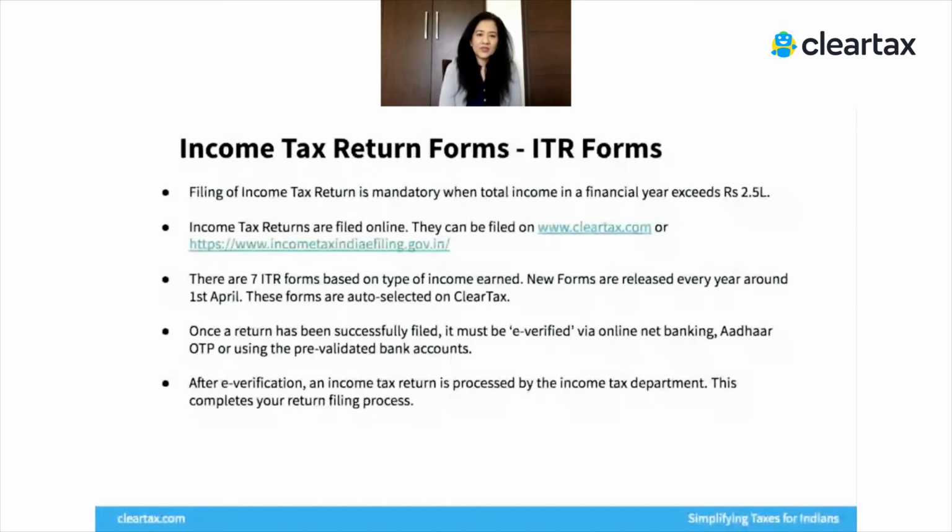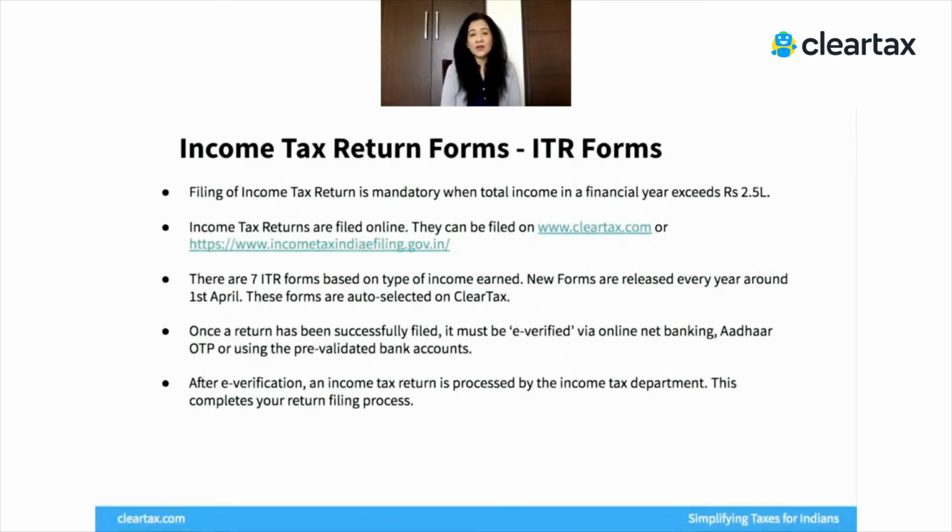Mostly there are 7 types of ITR forms. But note that new forms are released every year, but largely the basis remains the same. A couple of years back, they completely changed a few things. Business returns became very different. Some more information was asked. So the relevance of knowing ITR forms is that when you're filing a tax return, you must know which is the form relevant for that year, right?